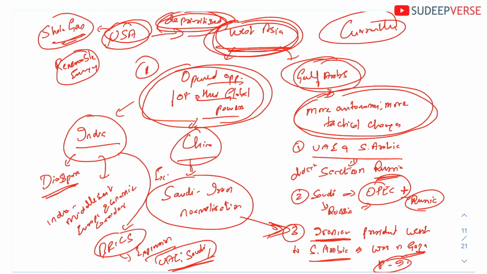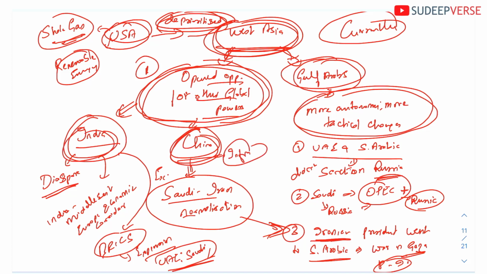This deprioritizing has created two different angles in West Asia. One is it has opened up the opportunity for global players to make their presence felt in the vacuum created by USA, and in that India and China are playing an important role. China is through Saudi-Iran normalization as well as several infrastructural projects is playing its role. India is playing via diaspora as well as the expansion of BRICS to include West Asian nations and India, Middle East, Europe Economic Corridor as well.